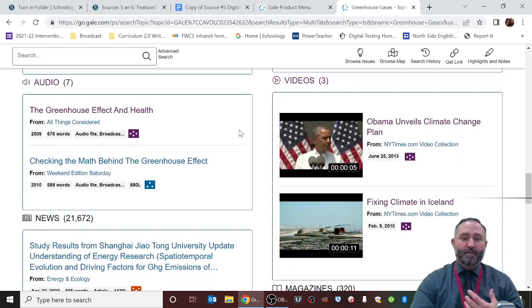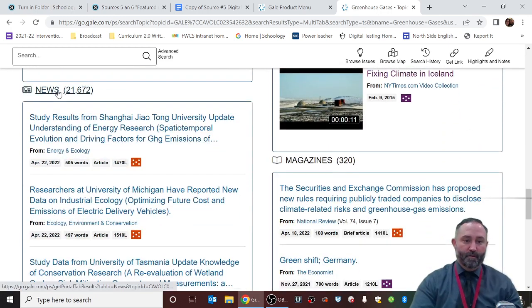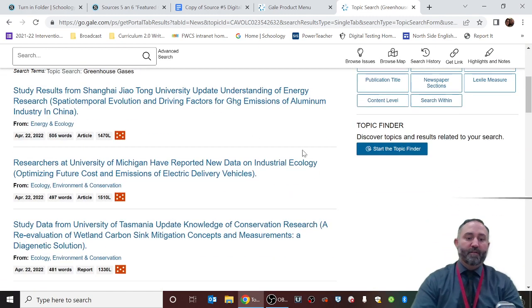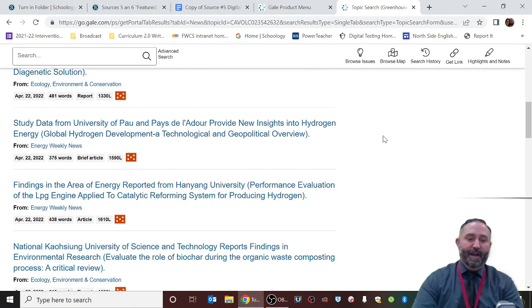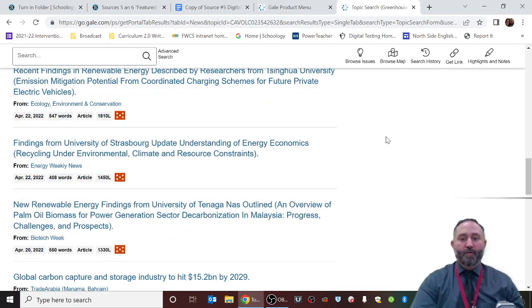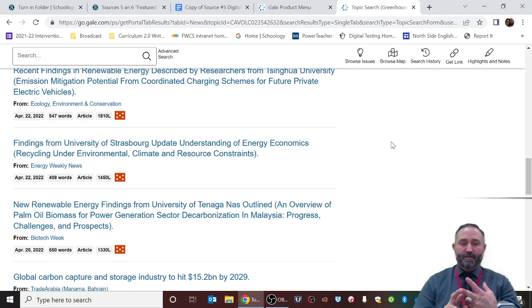If you scroll down to where it says news articles, you may go ahead and click on news articles that are relevant to this particular topic. If you click on the news selection, you can see that there are thousands of news articles about greenhouse gases here. So for sources 5, 6, 7, and 8, you can use featured content. You can choose to use viewpoints from that selection. You can also use news articles.